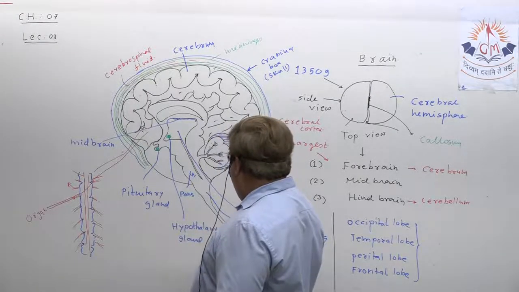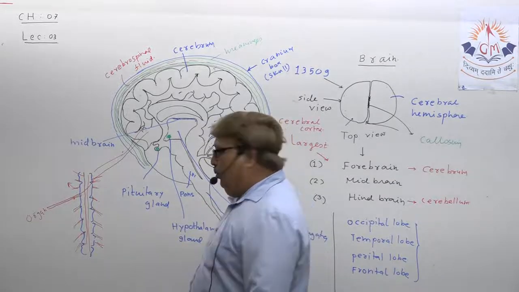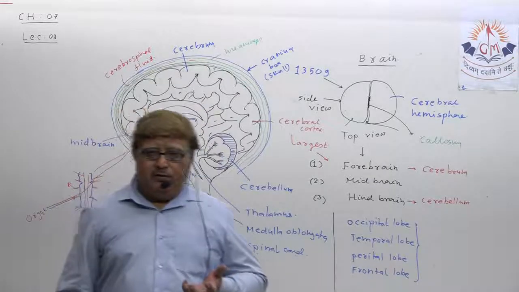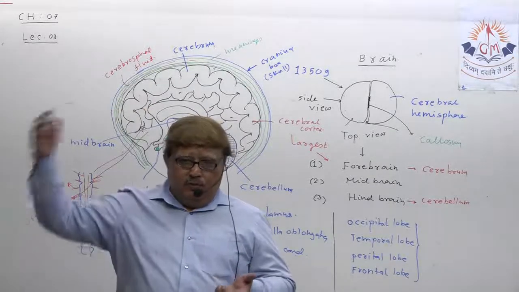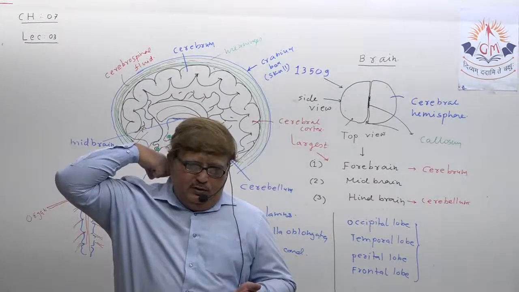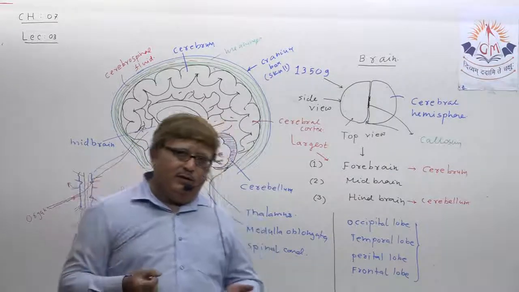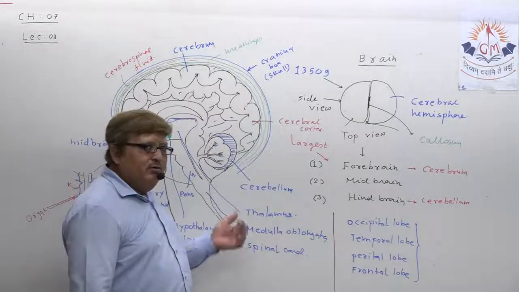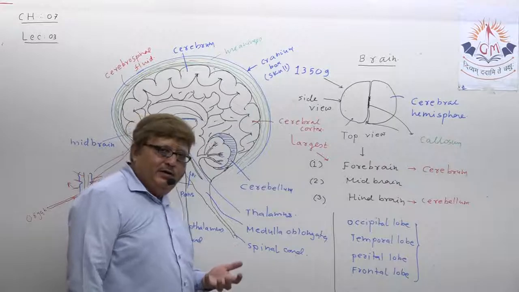Understand? Then we discussed the role of the pons and medulla oblongata. I already explained what. It is a very important part in the brain. Though it lies here, just below here and above the spinal cord, that part is very delicate and it controls so many activities in our body.